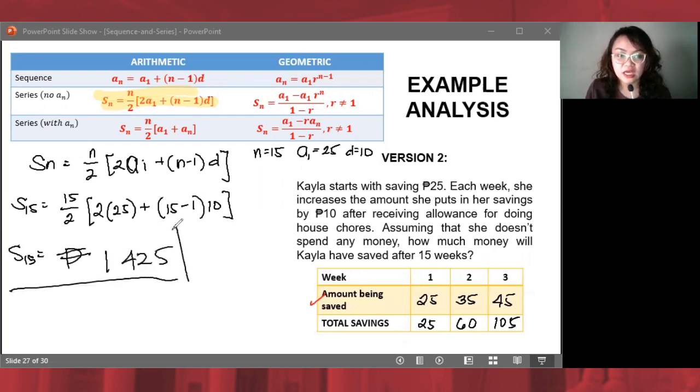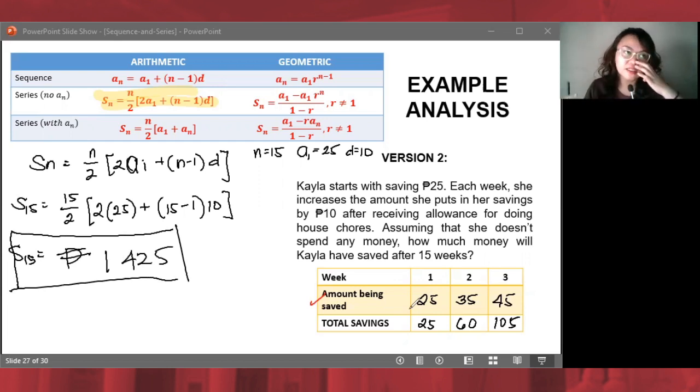And we arrive at S sub 15 is equal to 1,425 pesos. See, it's a lot larger because logically thinking, mas marami rin yung hinulog ni Kyla version 2. Kasi hindi lang 25 pesos, 25 plus 10 na naging 35, 35 plus 10 na naging 45, and so on. And this is now the answer for version 2.